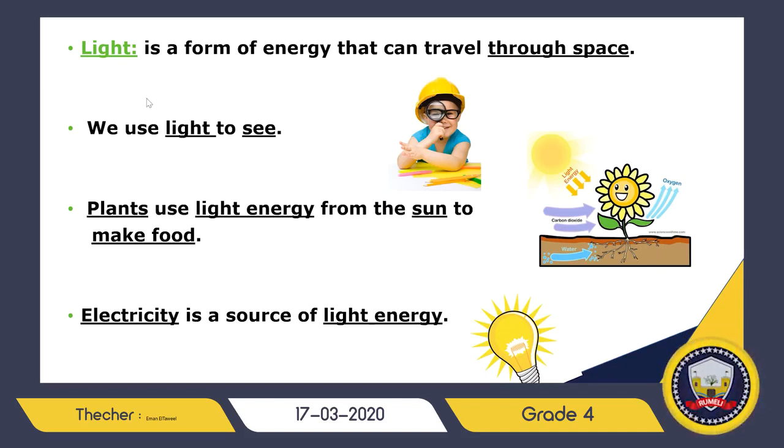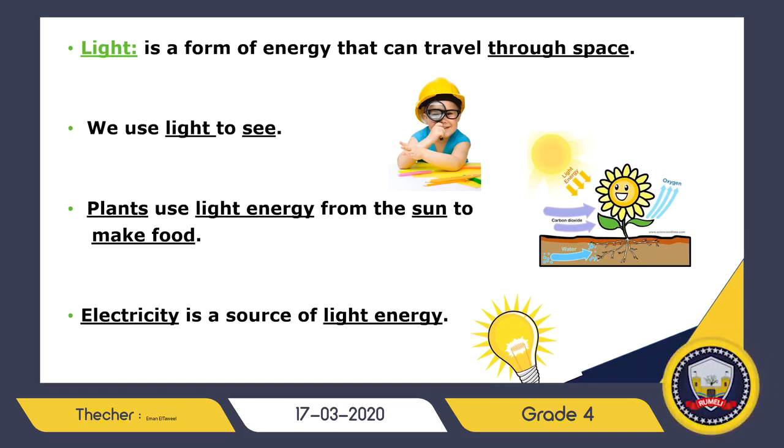So again, light is a form of energy that can travel through space, like the sunlight reaching Earth. We cannot see without light. We use light to see, because we cannot see in the dark. Also plants use sunlight, or the light energy, to make their own food. And the light energy coming from the lamp, don't forget, its source is electricity. It's considered a source of light energy.